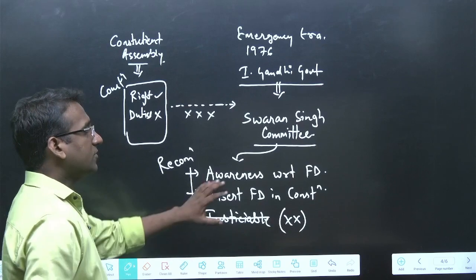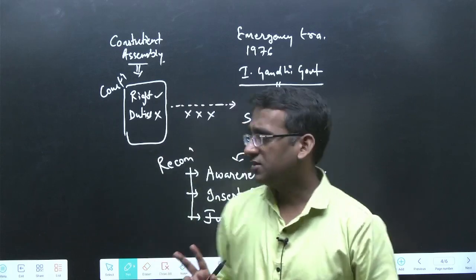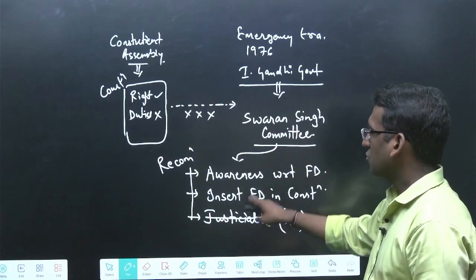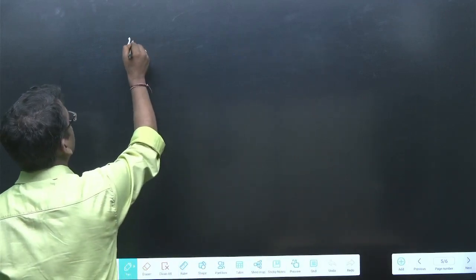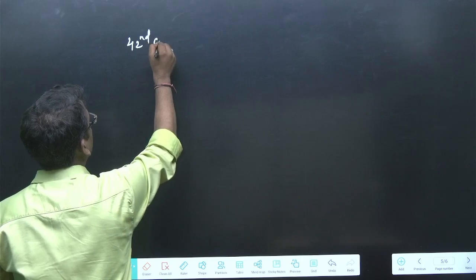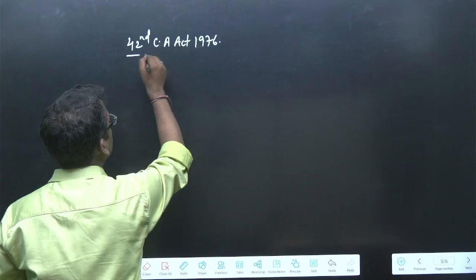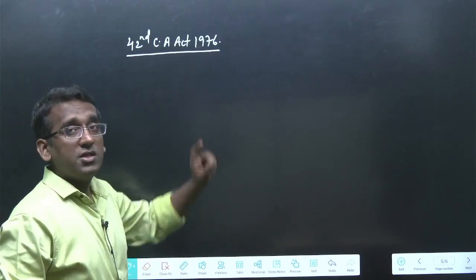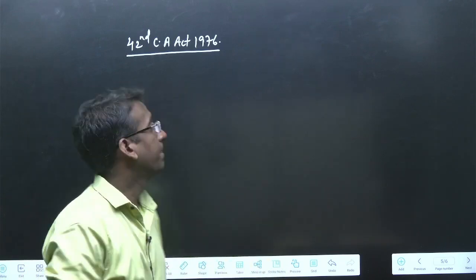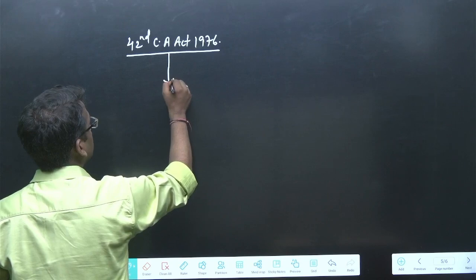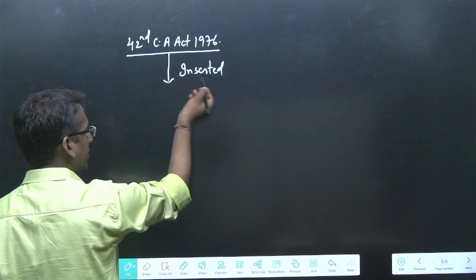Okay. Now, even more recommendations were there, but from an exam point of view, we need to understand this much. Now, based on this recommendation, what did the government do? Government came up with the 42nd Constitution Amendment Act. Right? Indian Parliament passed an amendment act called 42nd Constitution Amendment Act of 1976. So remember, this particular Constitution Amendment Act is based on the recommendation of Swaran Singh Committee. Now, by this Amendment Act, Indian Parliament inserted what? Inserted in Constitution.